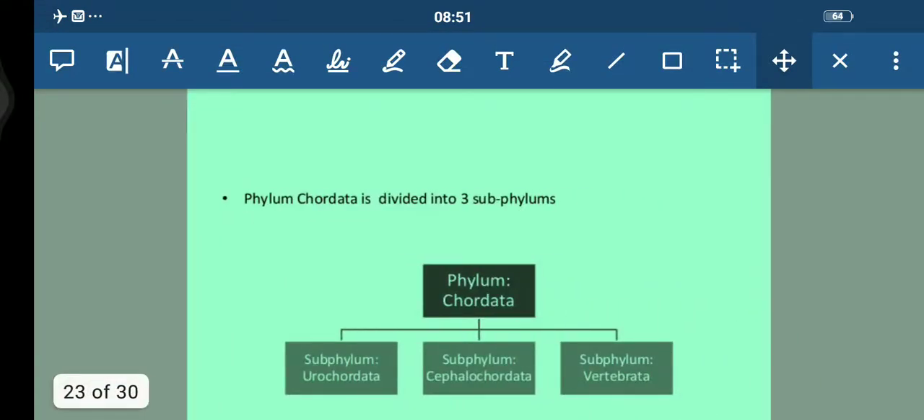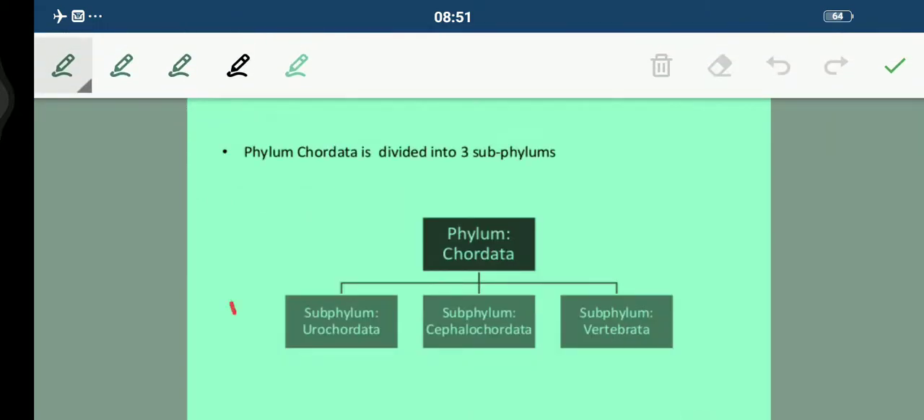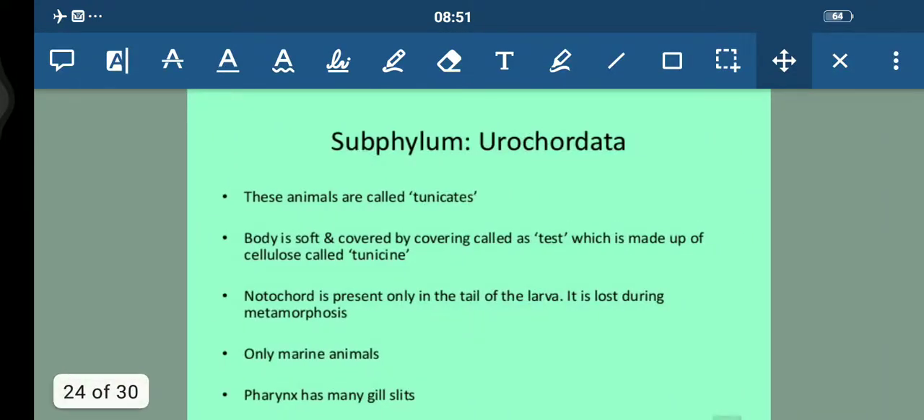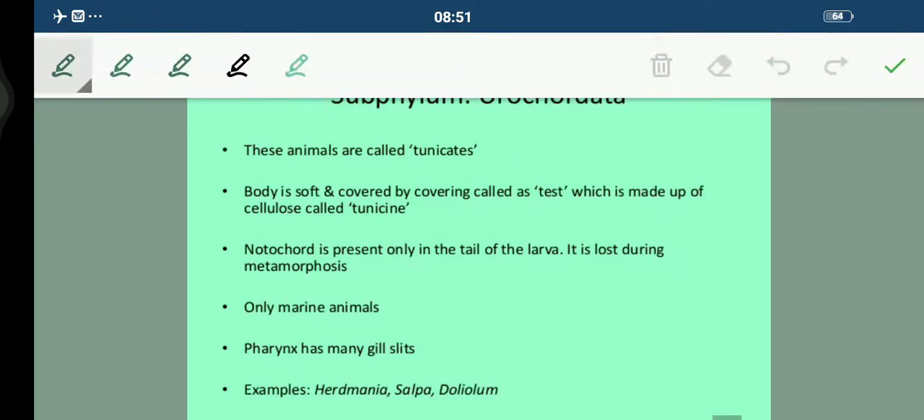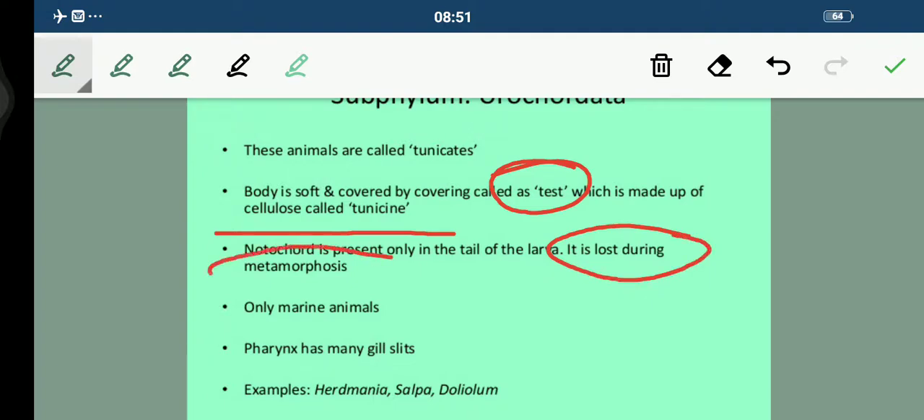Now phylum Chordata is divided into three subphyla, students. First of all, we have Urochordata, Cephalochordata and Vertebrata. Now talking about the subphylum Urochordata, these animals are called tunicates. Their body is soft and covered by a covering called the test, which is made up of cellulose called tunicine. Their notochord, students, is present only in the tail of the larva.